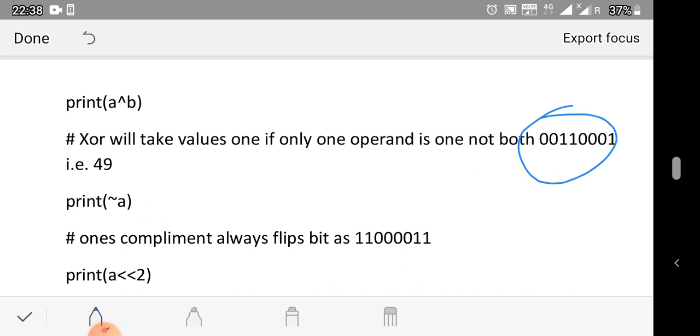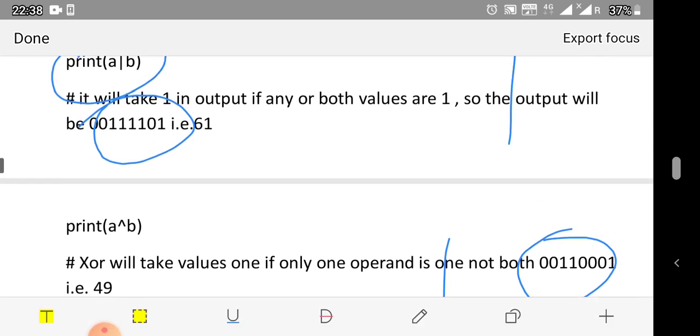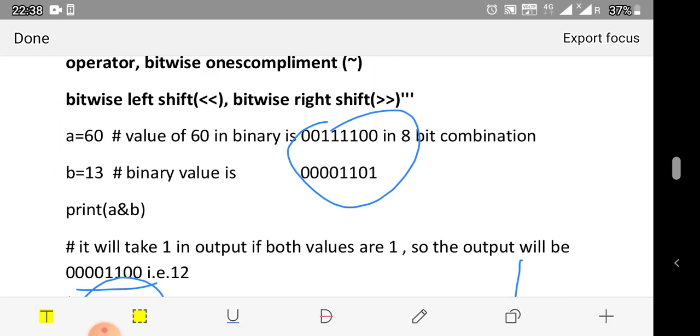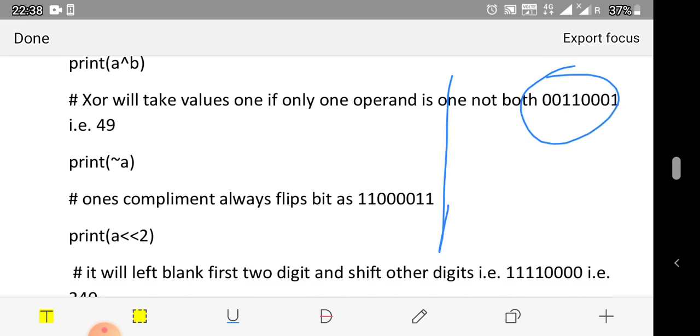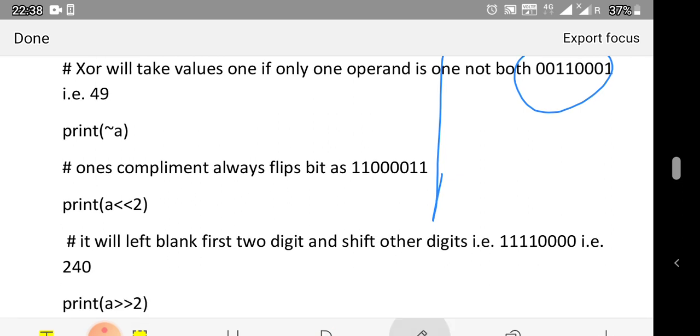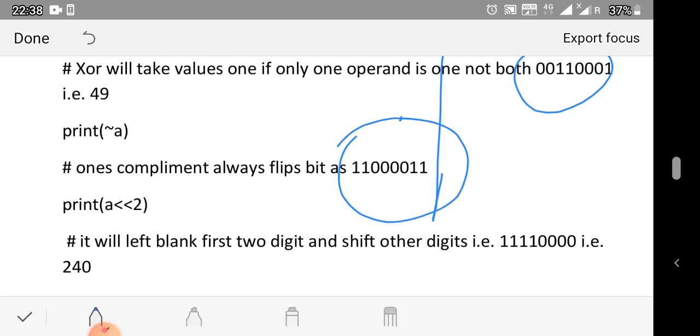One's complement always returns the value where there is a 1, it will change it to 0, and where there is a 0, it will change it into a 1. So when we are taking the value of a as 60, it will return the one's complement as 1 1 0 0 0 0 1 1, as shown here. This one is the one's complement of a.